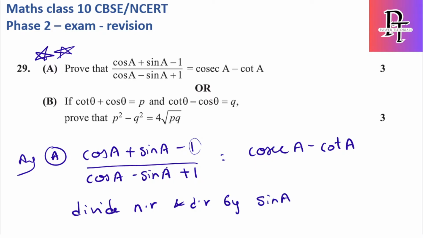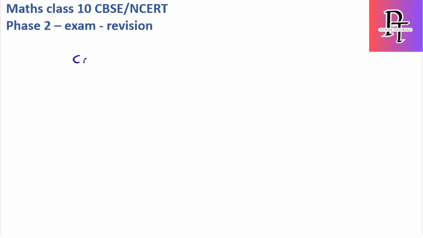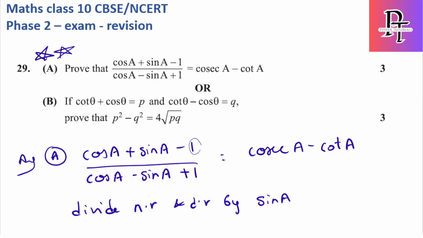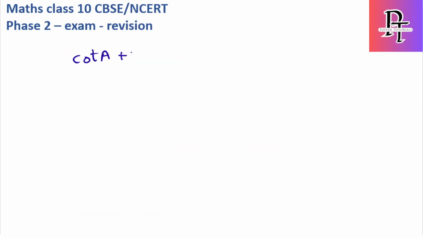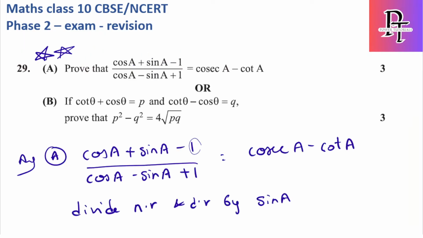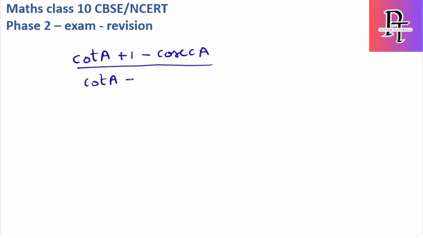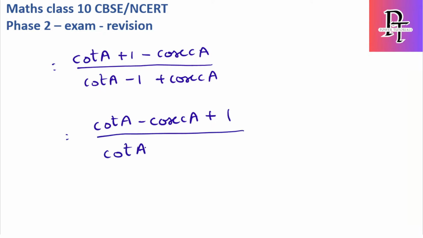So what will happen if we divide by sin A? Now this becomes cos by sin, so the first term will become cot A, the second sin becomes simply plus 1, and minus 1 by sin is nothing but cosecant A, by cos by sin, cot A minus 1 plus cosecant A. Now I will write it this way so that 1 will be on the right side: cot A minus cosecant A plus 1 by cot A plus cosecant A minus 1.